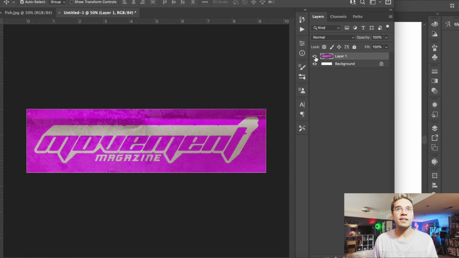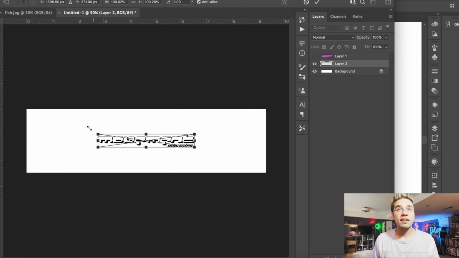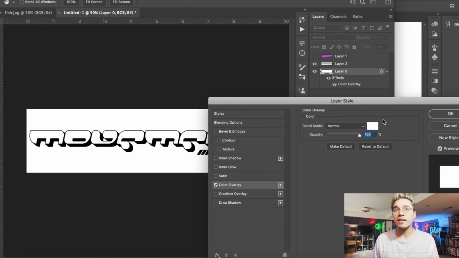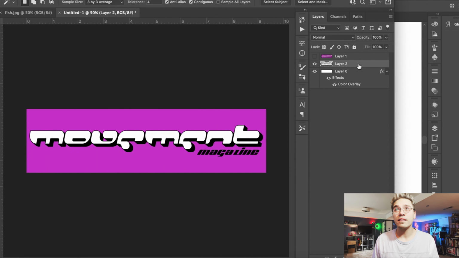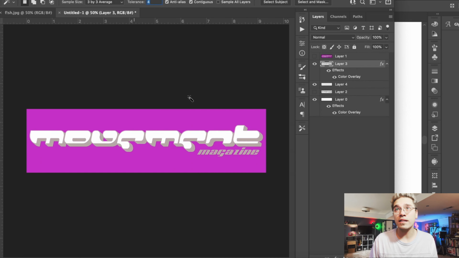So let's just paste it on in. That is looking pretty cool. And we can change the color on the background here. And all this, we can just copy that out. Get rid of this. And we will play with the color overlay on this layer as well.